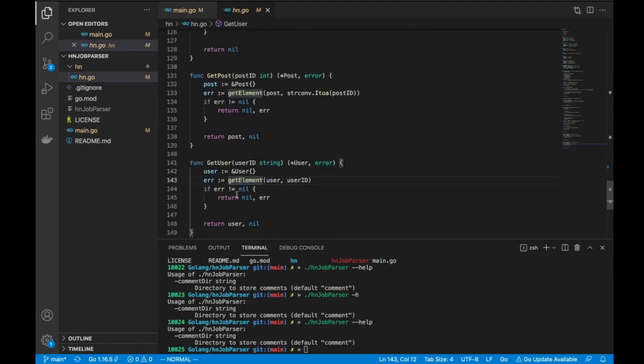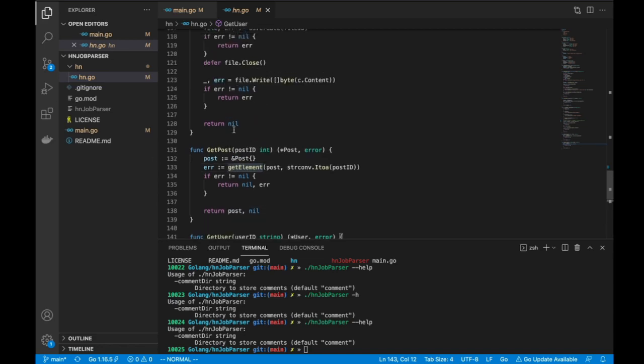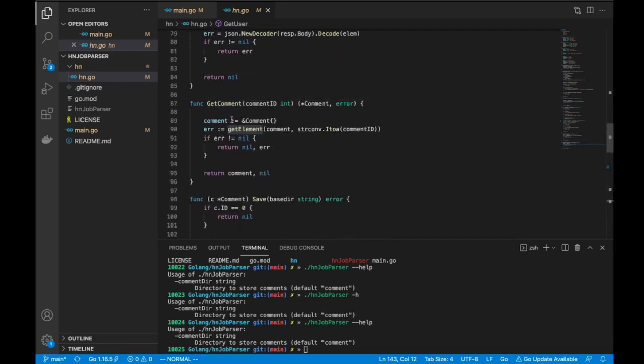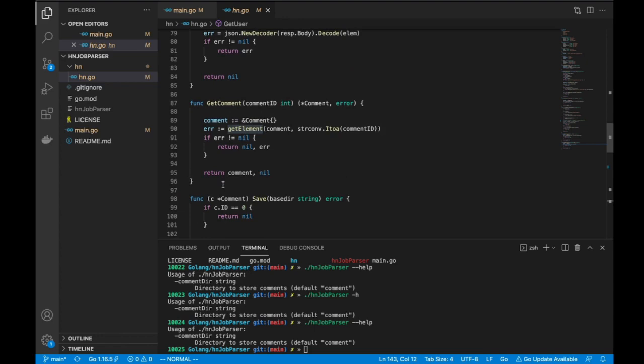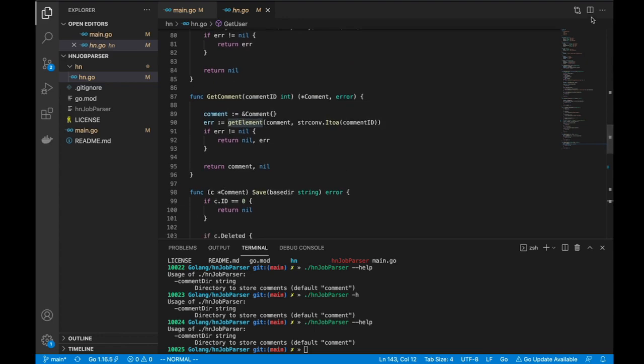So you successfully hit the endpoint. Yes, so if the error is nil, that means whatever I was expecting this get element to do, which is basically hit the endpoint, get JSON response, parse it, and dump it in the structure, all of that went well. So that means I can return the structure. Okay. So this is get user. And similarly, I can do it for a post, get post, and I can similarly do it for a comment. So that is why we had that empty interface being used there. So when we call, let's compare the three get element calls from get comment, from get user, and from get post. So in line number 90, we are passing it a comment object.